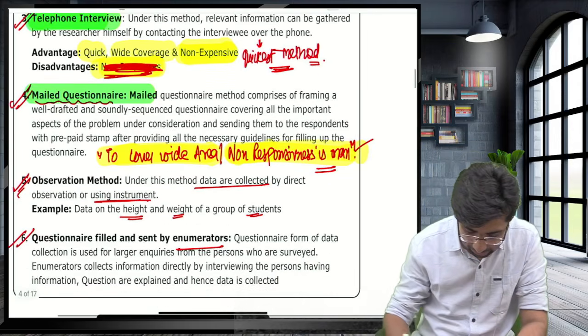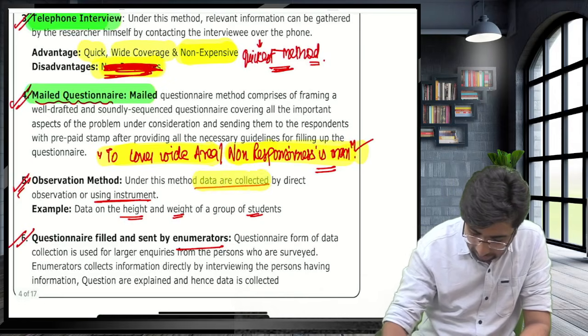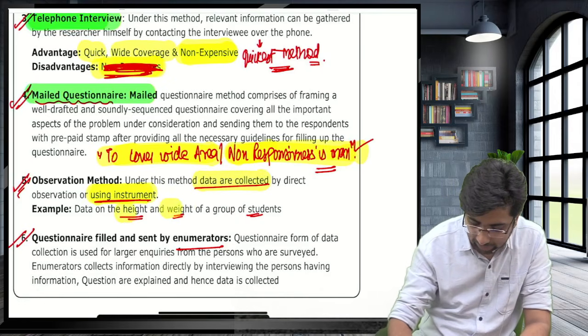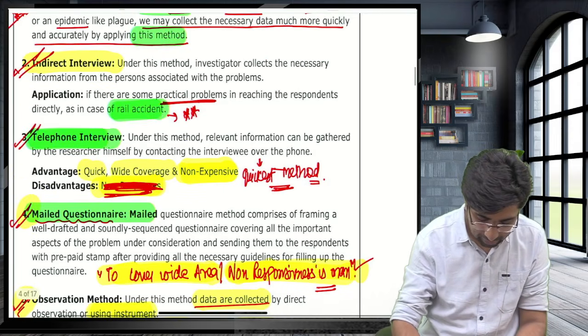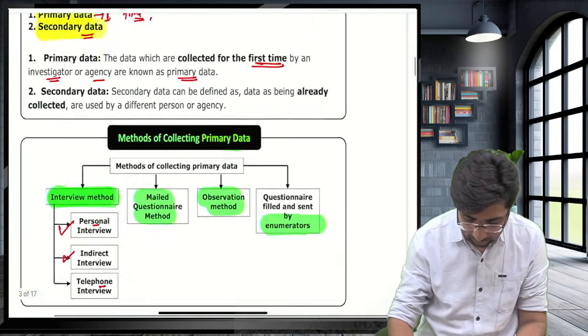Guys, observation method, it is nothing. Collect the information by counting or by using some instrument, like height, weight, group of students like this. It is again not a big challenge. Guys, now let's get a quick revision of this.